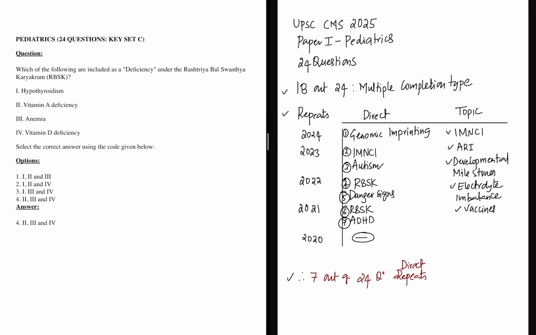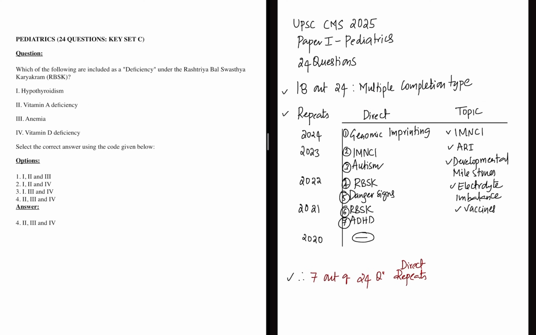In this video, I'll be quickly discussing the key for the UPSC CMS 2025 paper. In this particular video, I will be focusing on the subject Pediatrics. Now it contains 24 questions, as you all know. Among the 24 questions, this time around almost 18 questions were multiple completion type.